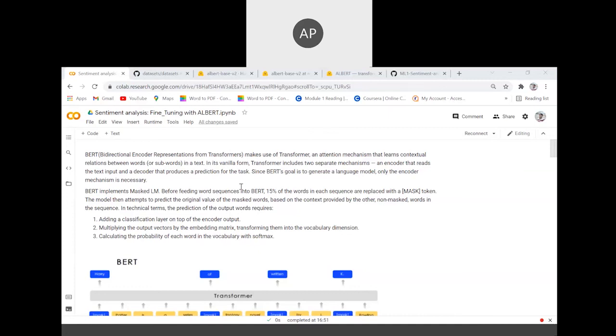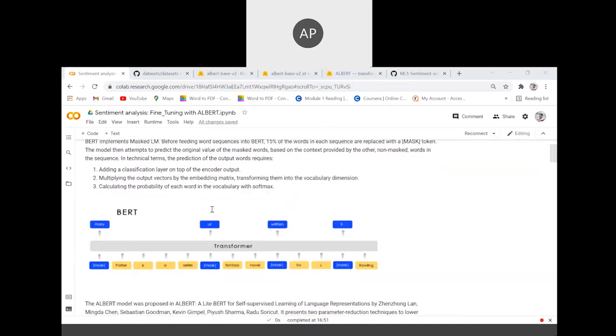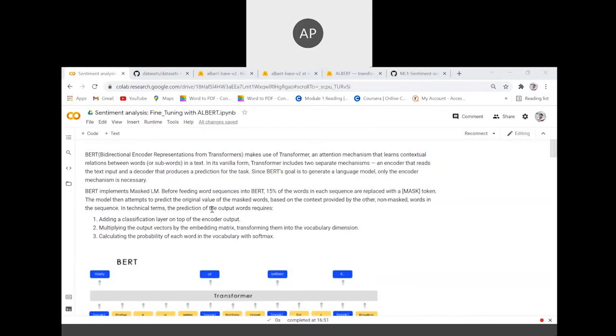But what BERT did was it not only derived the sentence context from left to right, but also from right to left, because of which the generalization of the training examples and the context became very easy. It wasn't that comprehensive for the models prior to the transformers and BERT. So, as Meher explained, BERT implements masked LM. Masked LM is really the most advantageous feature that BERT has over the previous NLP models.